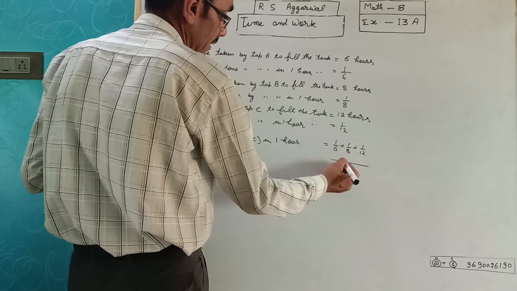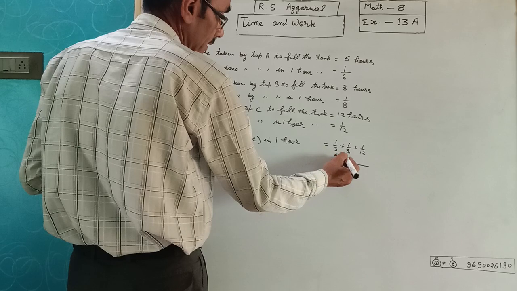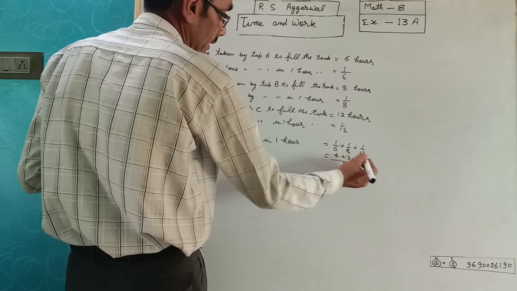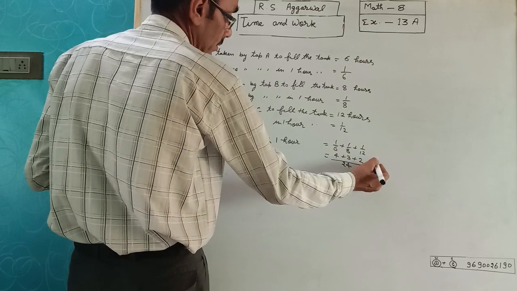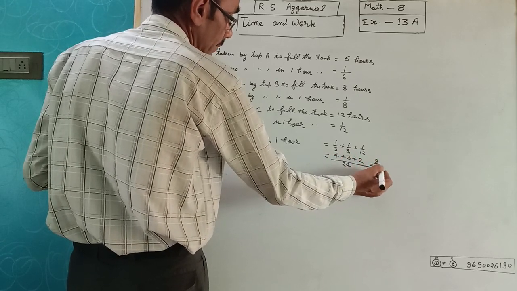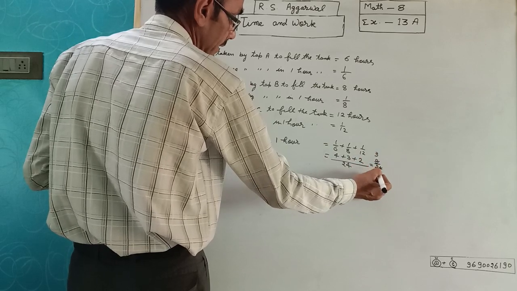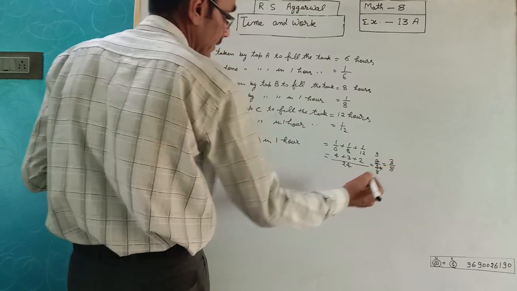Take the LCM is 24. 6 4s are 24, 8 3s are 24 and 12 2s are 24. 9/24. 3 3s are 9, 3 8s are 24, 3/8.